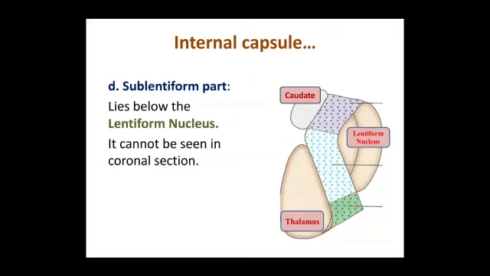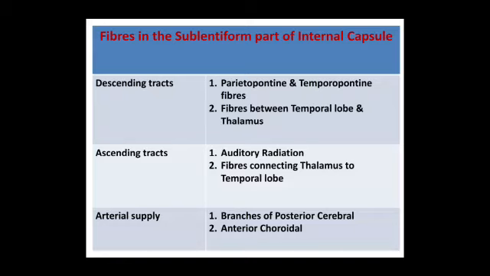The sublentiform part lies below the lentiform nucleus. It cannot be seen in coronal section. So the main fibers are the descending tracts, parietopontine and temporopontine fibers, fibers from temporal lobe and thalamus. Ascending tracts are auditory radiation, fibers connecting the thalamus to the temporal lobe. Arterial supply are branches of posterior cerebral and anterior choroidal.